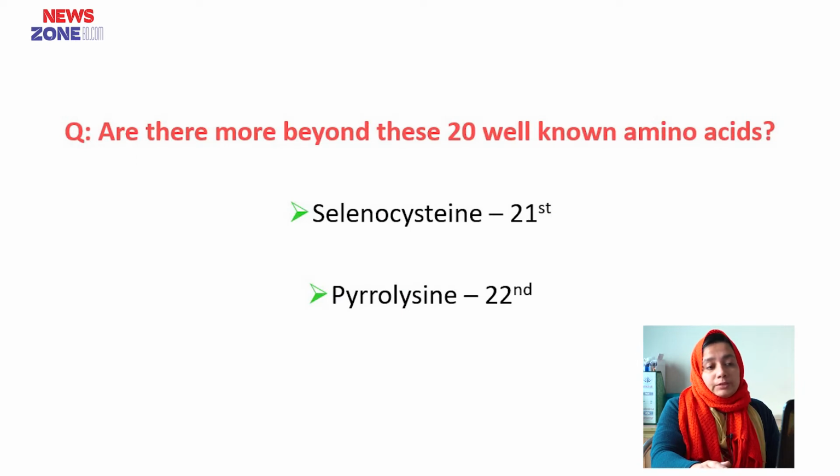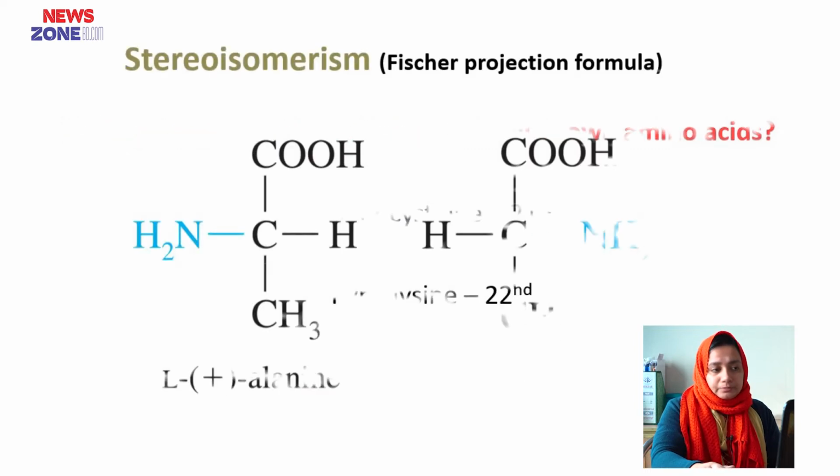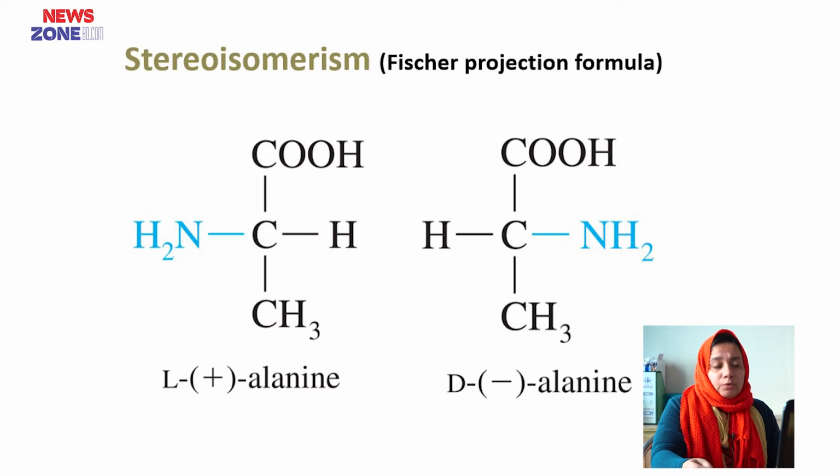Are there more beyond these 20 well-known amino acids? Yes, there are also two more amino acids. These are selenocysteine, known as the 21st amino acid, and pyrrolysine, known as the 22nd amino acid. There are two isomers of amino acid: one is known as L amino acid and another is D amino acid. When the amino group is situated on the left side, it is known as L amino acid, and when the amino group is situated on the right side, it is known as D amino acid.